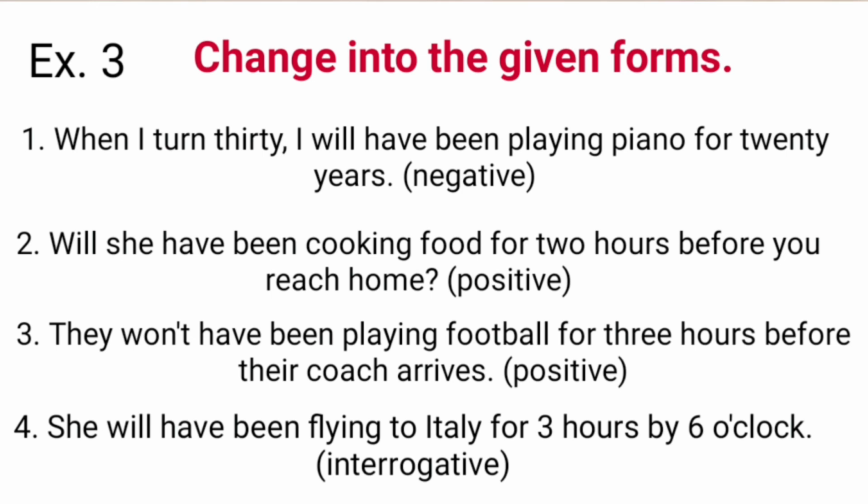Number 4. She will have been flying to Italy for 3 hours by 6 o'clock. Change into interrogative. For this, we will change the position of will and the interrogative form is, will she have been flying to Italy for 3 hours by 6 o'clock? For more practice, you can try making different sentences in the different forms of this tense from your daily life.